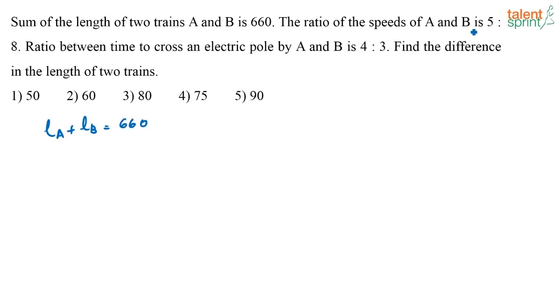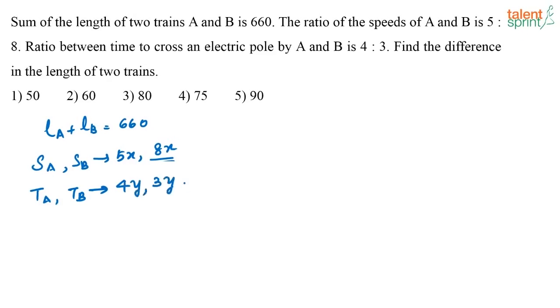The ratio of speeds of A and B is 5:8. So let me assume that the speed of train A and the speed of train B are 5x and 8x respectively. Now the ratio between the times to cross an electric pole by A and B is 4:3. So the time taken by A and the time taken by B to cross an electric pole, let us take as 4y and 3y respectively.